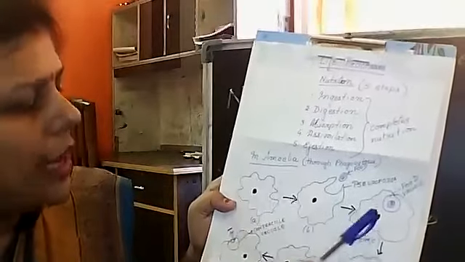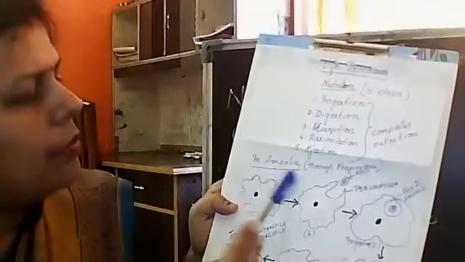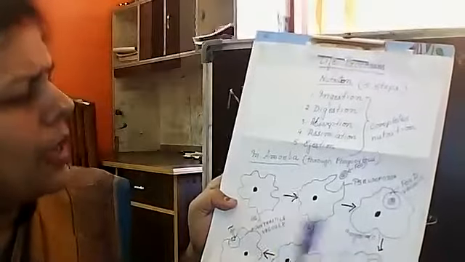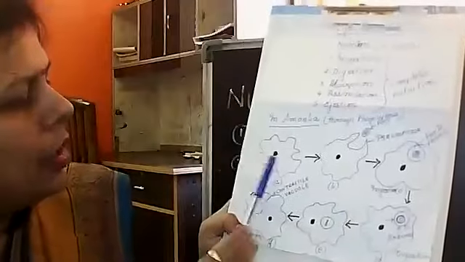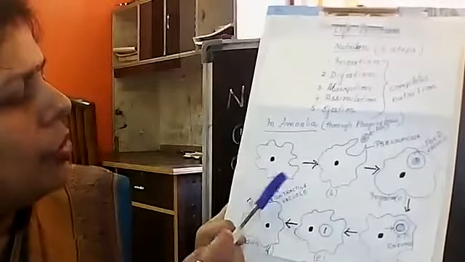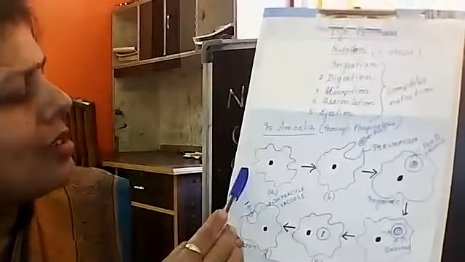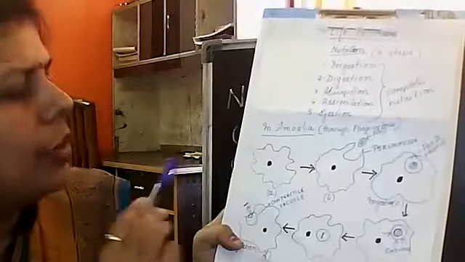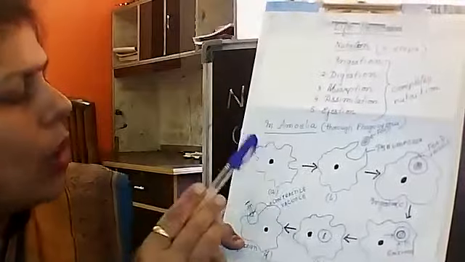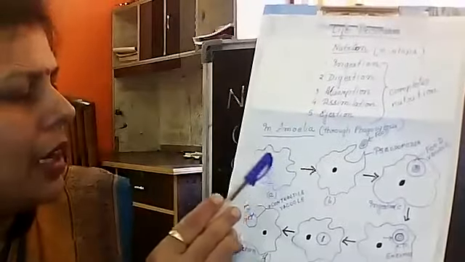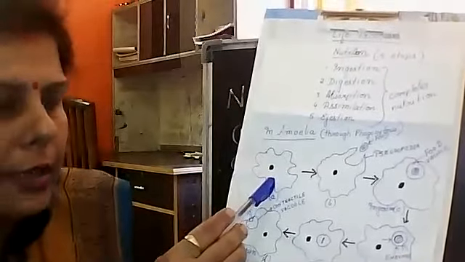So now let me explain how the nutrition process takes place in amoeba. Before explaining, in the first diagram you just see, I have drawn one irregular structure with a nucleus. This is the amoeba. One thing you should remember, that amoeba is a unicellular organism.